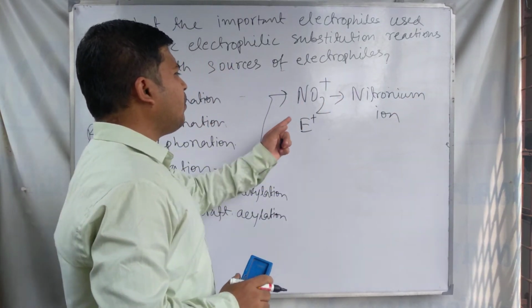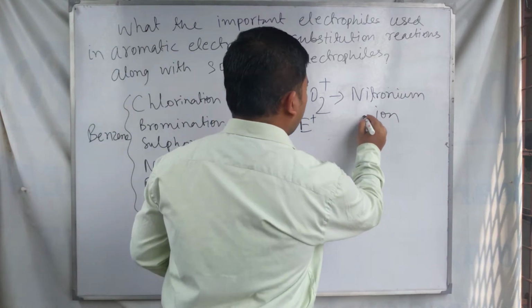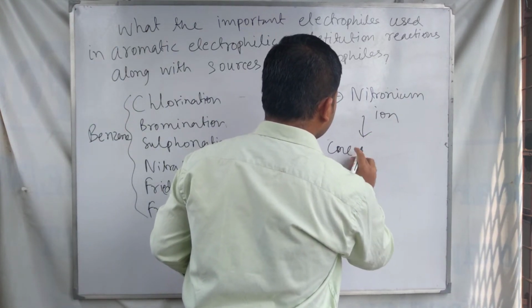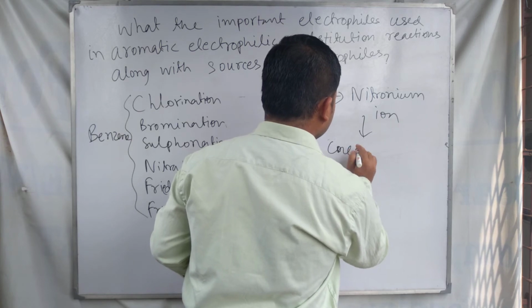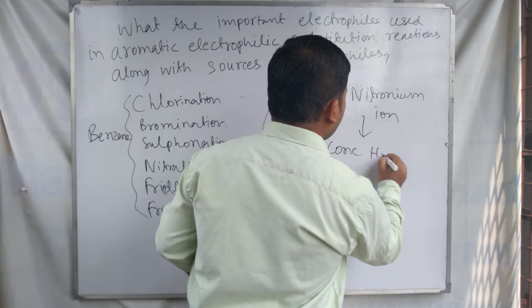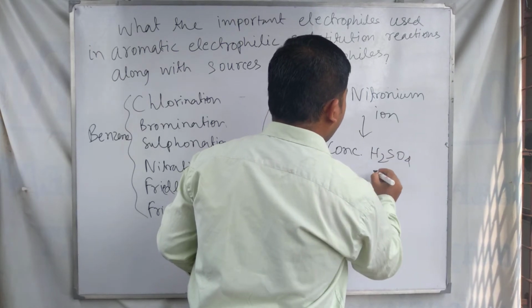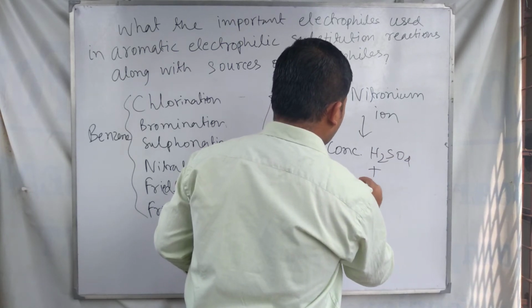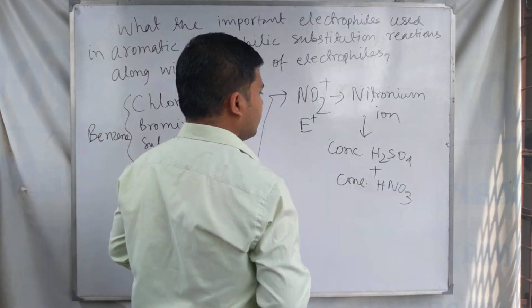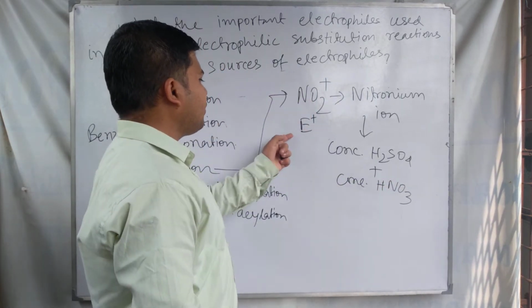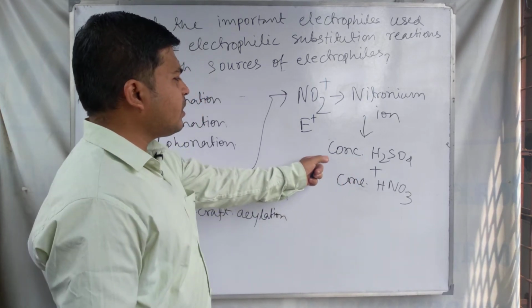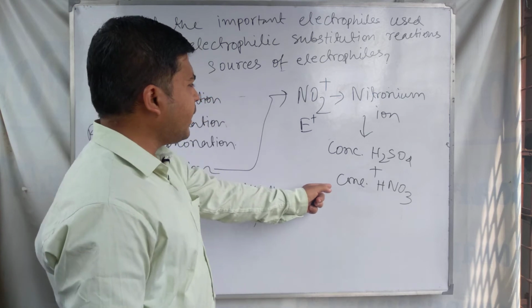This nitronium ion is developed from the reaction of concentrated sulfuric acid and concentrated nitric acid. This NO2 plus is developed from the reaction mixture of concentrated sulfuric acid and concentrated nitric acid.